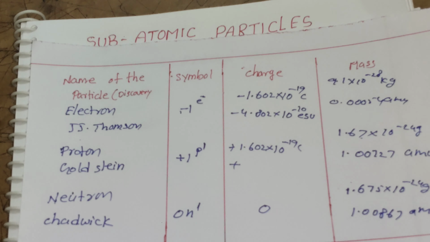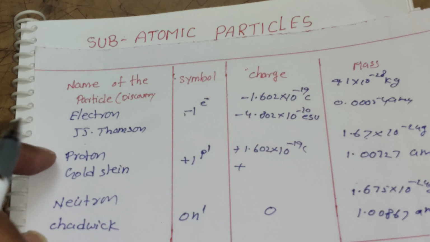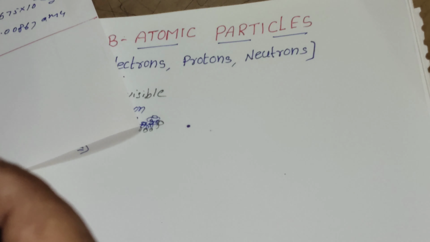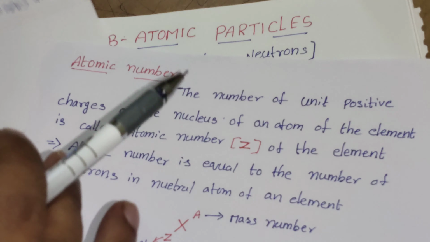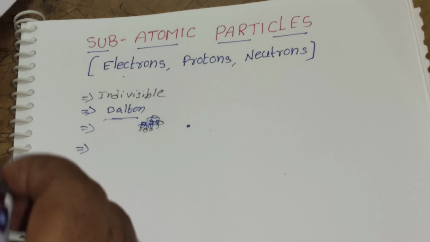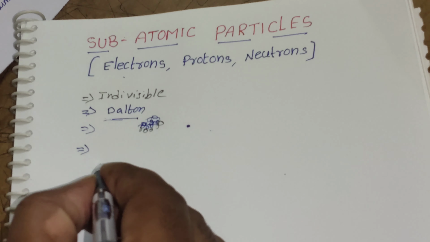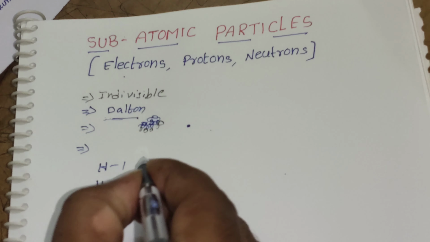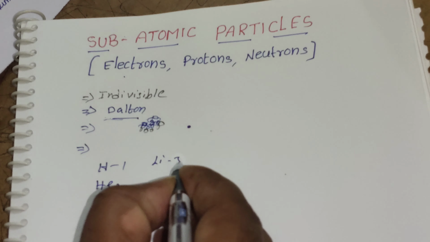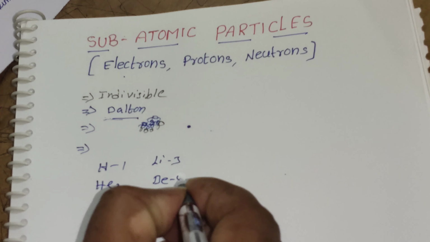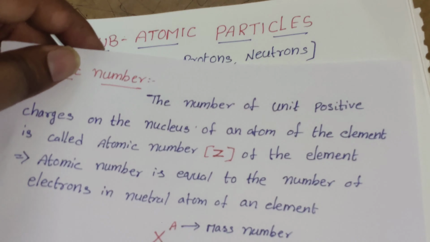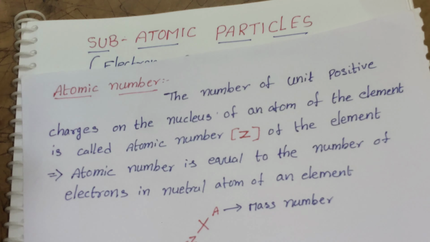Now I will discuss the atomic number and the mass number. So what is the atomic number? Here you can see we are writing: the hydrogen atomic number is 1, helium is 2, lithium is 3, beryllium is 4, boron is 5, and so on. Then what is the atomic number? My doubt is, what is the atomic number? So the atomic number is nothing but